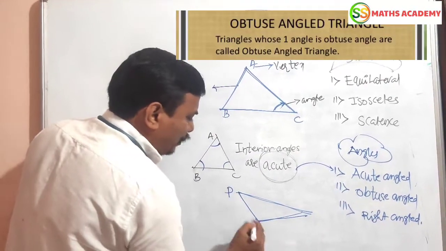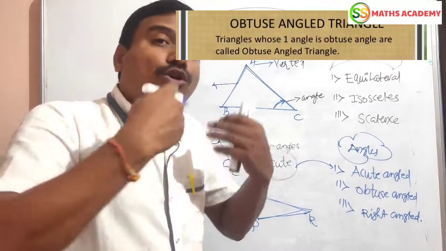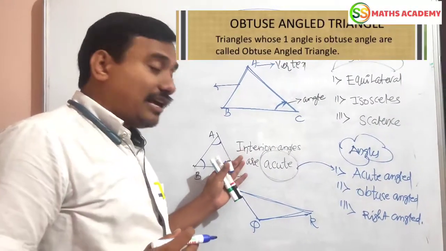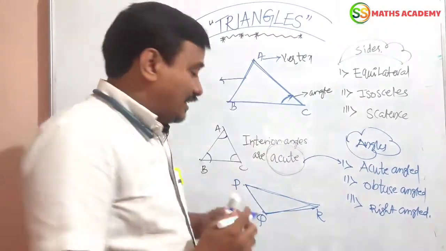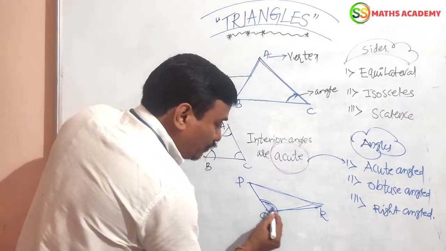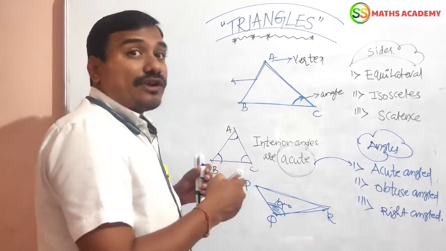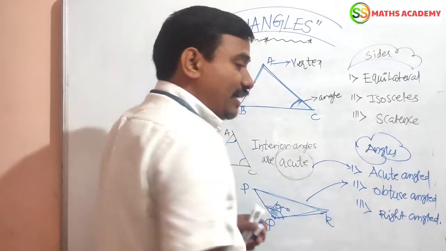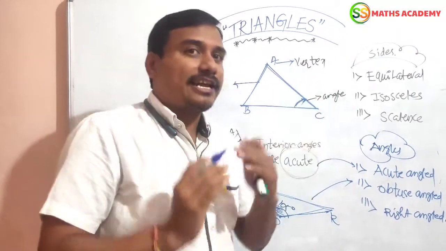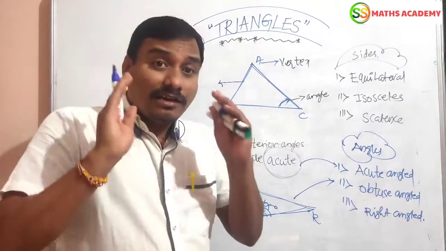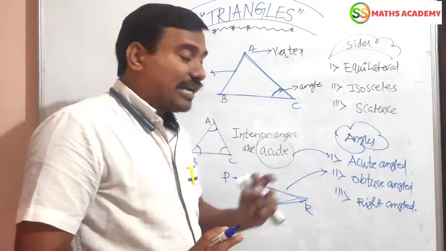Obtuse angle triangle, simple. In triangle PQR, any one interior angle should be more than 90. In an acute triangle all the interior angles are less than 90, but here any one interior angle is more than 90. For example, Q will be more than 90, something like 105. Such a triangle is called an obtuse angle triangle. You remember, in an acute angle triangle all interior angles are less than 90, and in an obtuse angle triangle any one interior angle is more than 90.